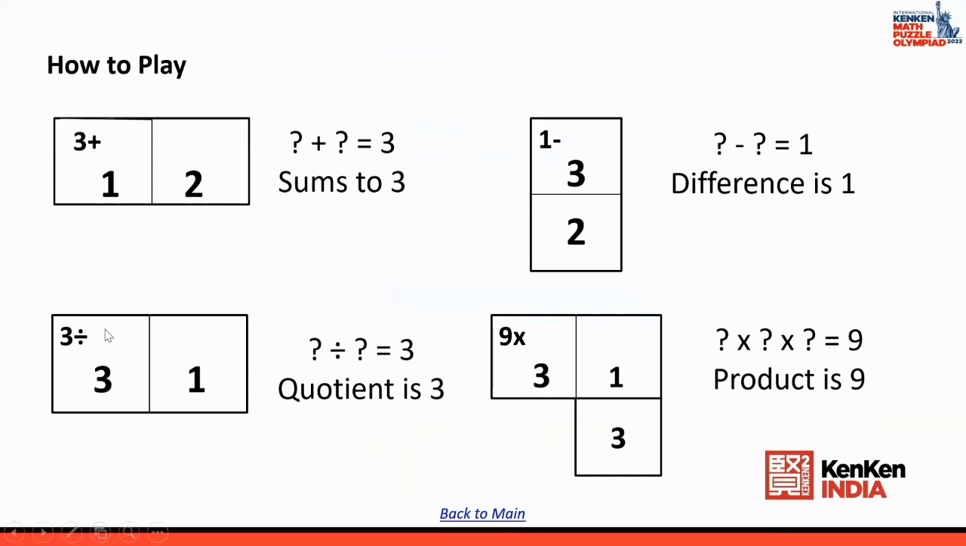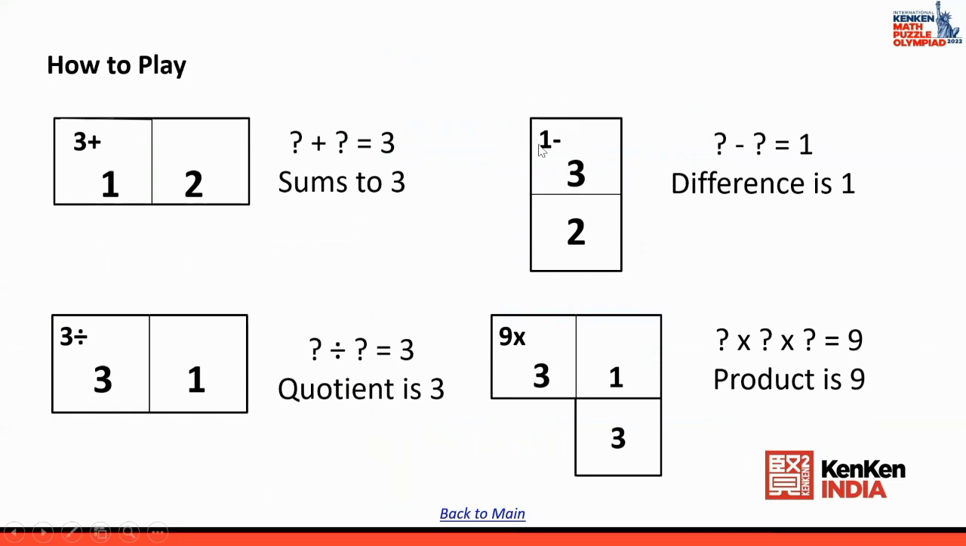Now you have a cage with 3 divided. So 3 divided, either 3 divided by 1 or 1 divided by 3. That becomes the two answers. Now you have one more case which says 9 multiplied, and you have 3 grids here. This means you have to use 3 numbers. So 3 multiplied by 1 multiplied by 3 gives 9.